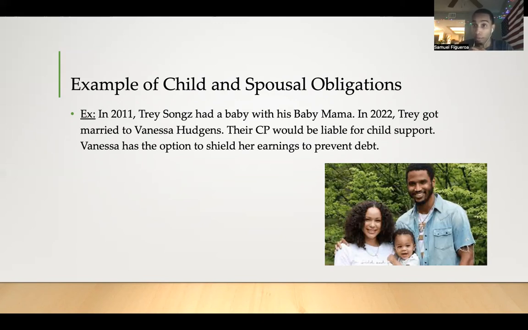So his community property funds will be first liable for the support. And then once that's exhausted, his separate property, Trey Songz' separate property, will be liable for whatever is left if the community property funds are exhausted. So Vanessa has the option to shield her earnings to prevent that debt because, again, she didn't incur it, he did.